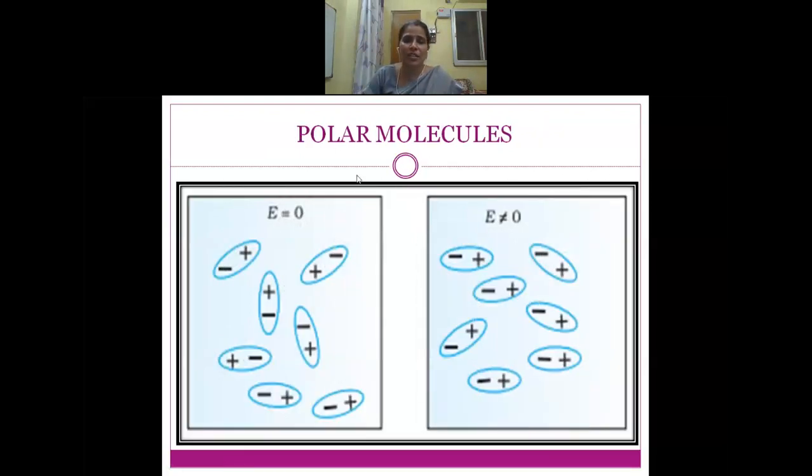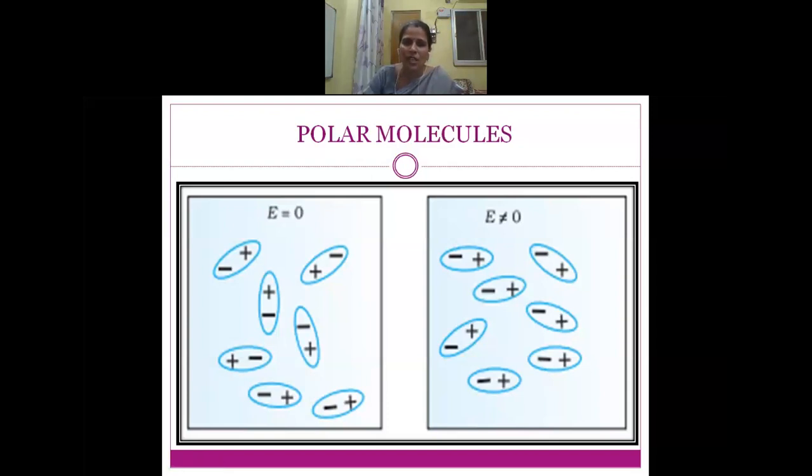And now let us recall once again the polar molecules. In the absence of an external electric field, the polar molecules have a permanent dipole moment, but the net dipole moment is zero.